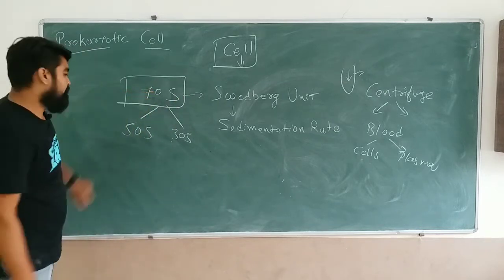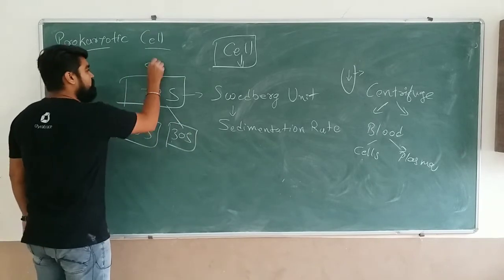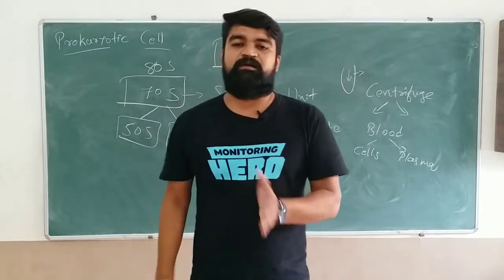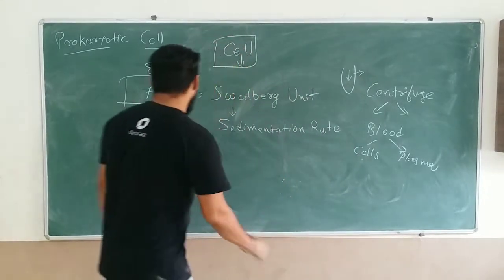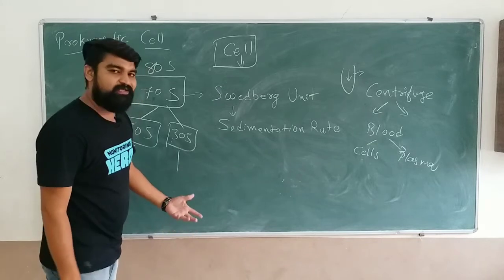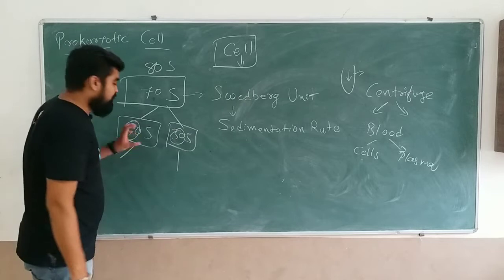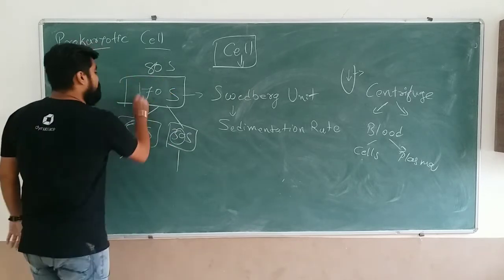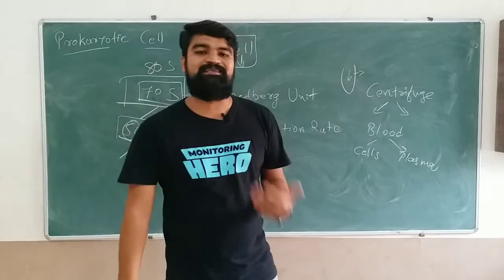Now we may wonder: if one unit is 50 and another unit is 30, why is the whole ribosome not 80S? 50 plus 30 should be equal to 80, right? But this is the sedimentation rate. When the sedimentation rate of the individual units was measured, it was 50S and 30S. But when it worked as one whole unit, the whole ribosome, it showed this sedimentation rate, that's why it is 70S.